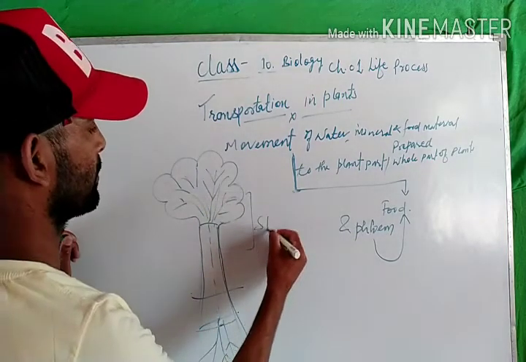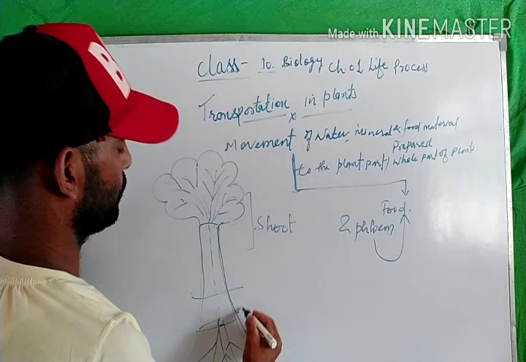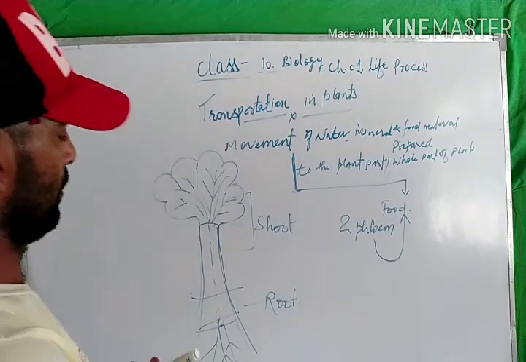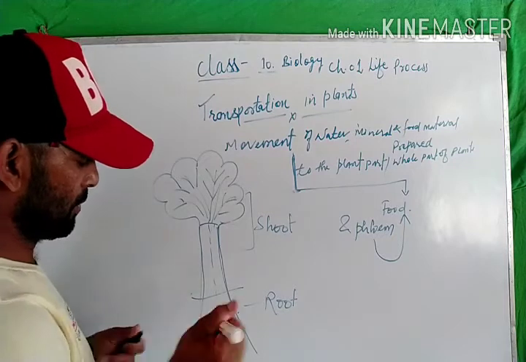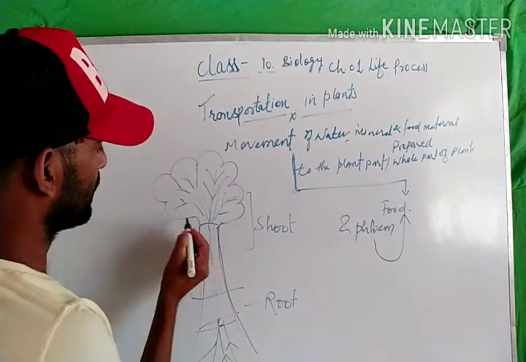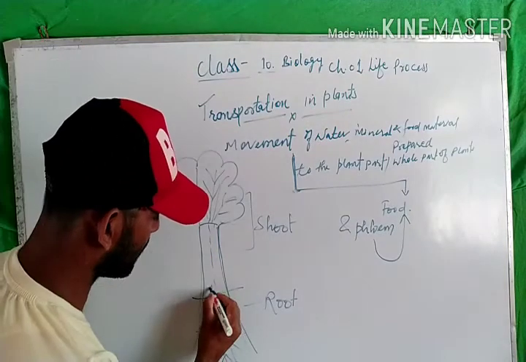This one is the shoot and that one is the root. You can see, due to the turgidity or turgor pressure, the water now has to be pulled up.